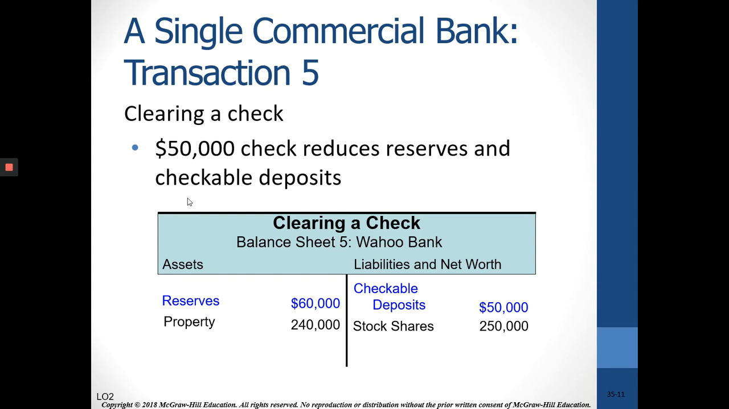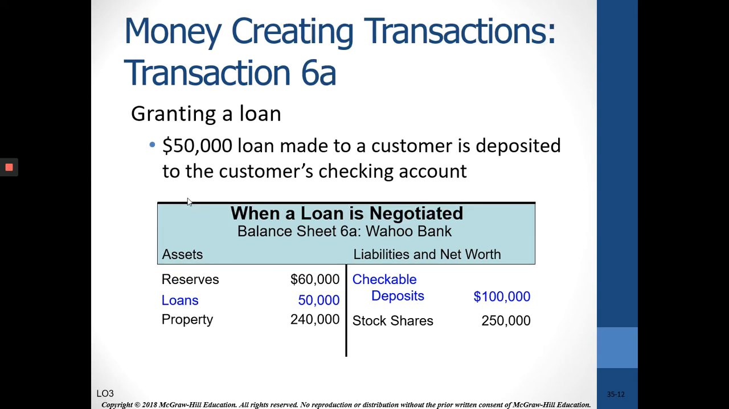So let's say that someone wrote a check and the checkable deposits were $100,000. So now the bank has to honor that check. So checkable deposits go down by $50,000. So do the assets or reserves, because they had to pay that. So let's say that the bank made a loan and the customer put the amount of that loan in their checking account.